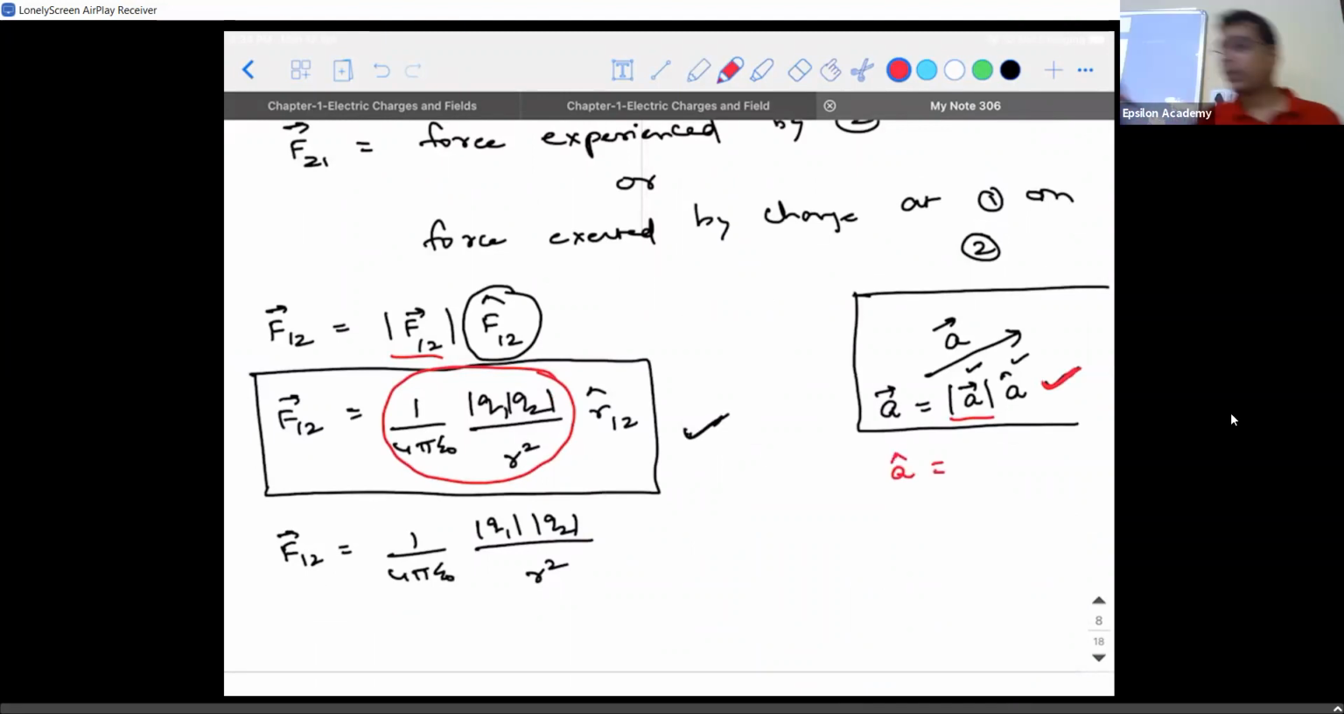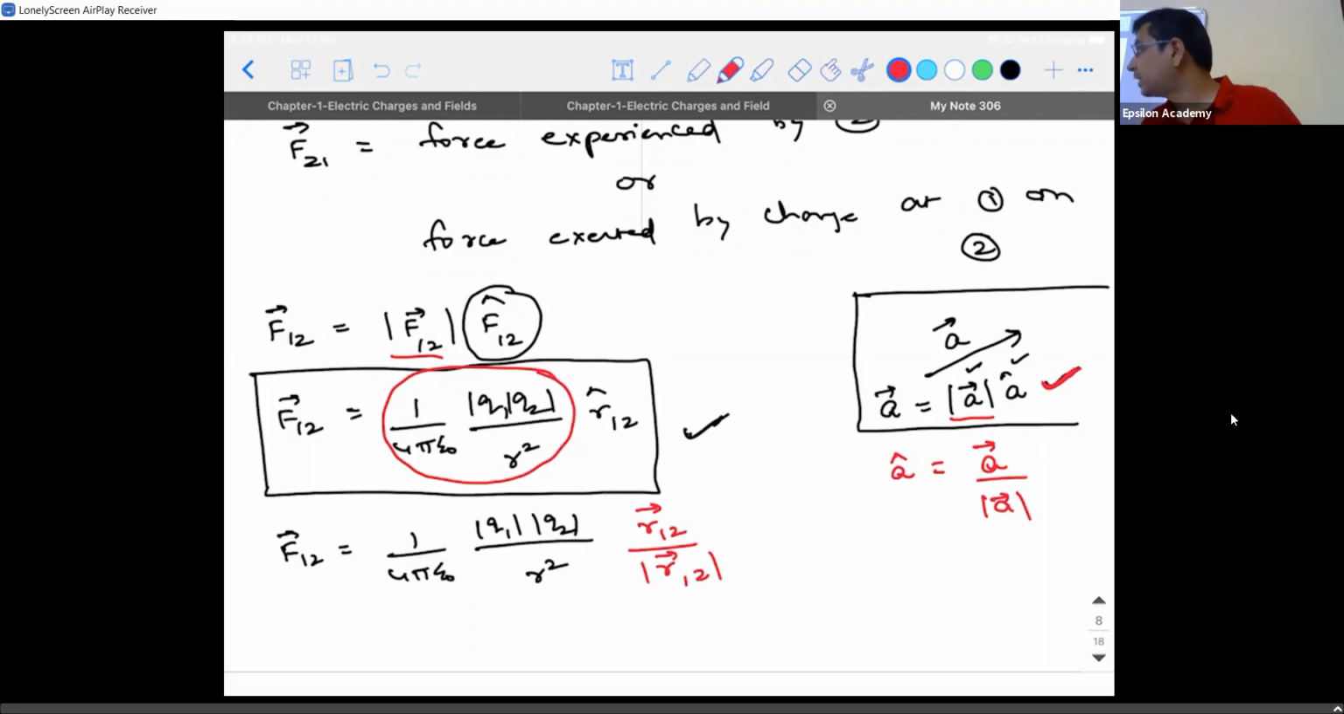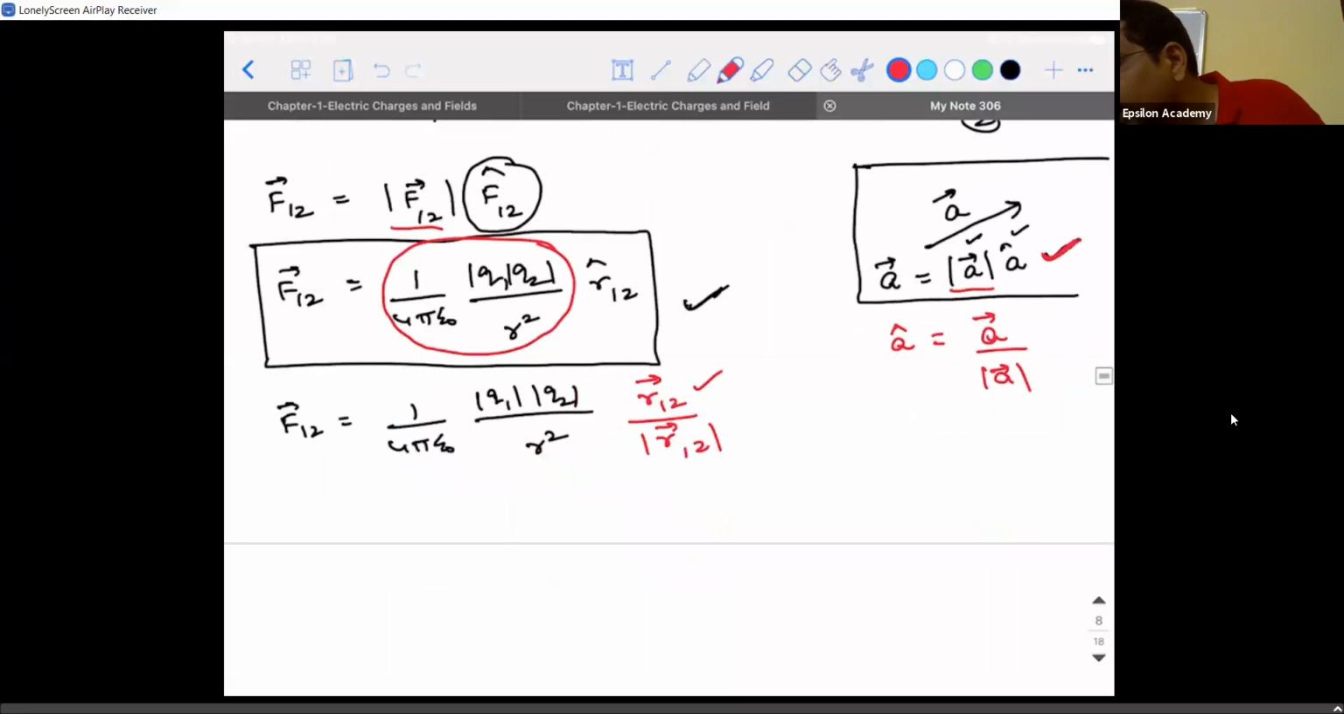Now another important point. How can I write a unit vector in terms of its vector and magnitude? If I just rearrange this equation, what am I going to get? A vector divided by magnitude of A vector. I just rearranged it, nothing else, right? So R12 cap in a similar way can be written as R12 vector divided by magnitude of R12 vector. This is another way. So what I'm trying to say is, when you write Coulomb's law in vector form, you can either write it in terms of unit vector or the vector itself. Are you guys able to understand the difference between the box and the below one?